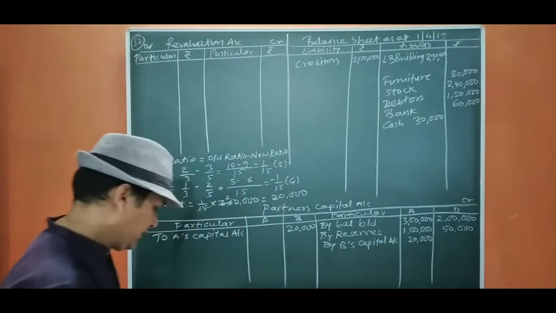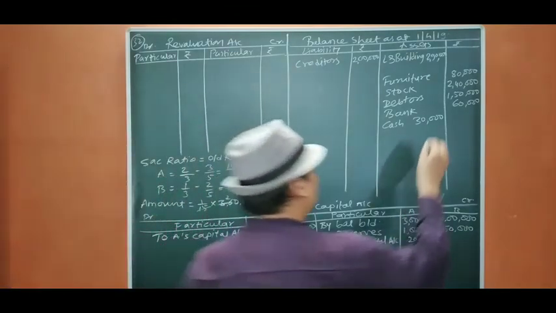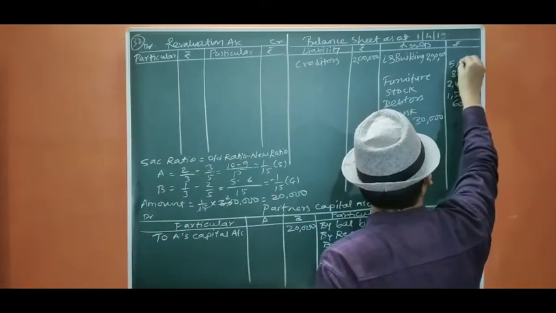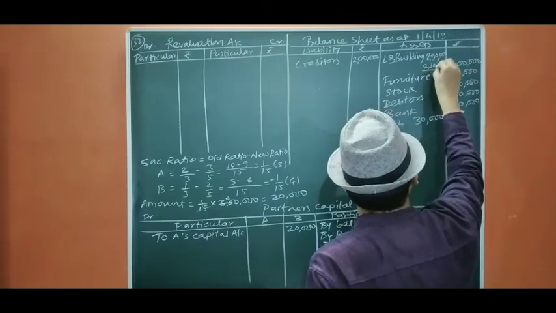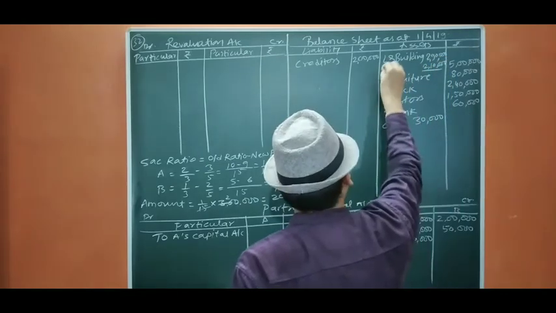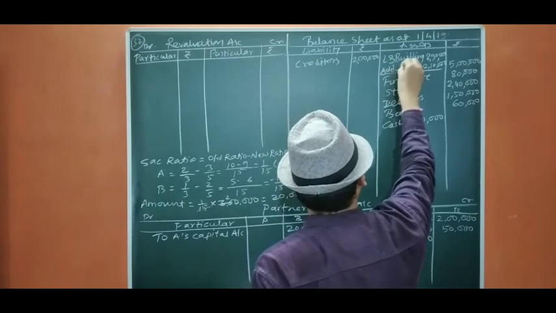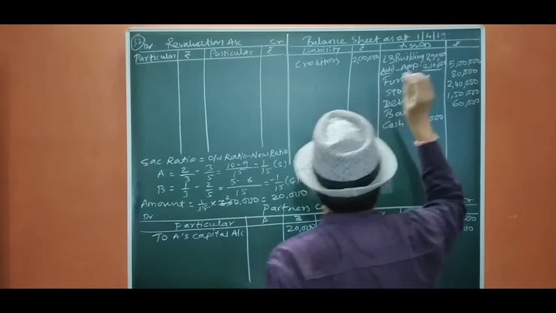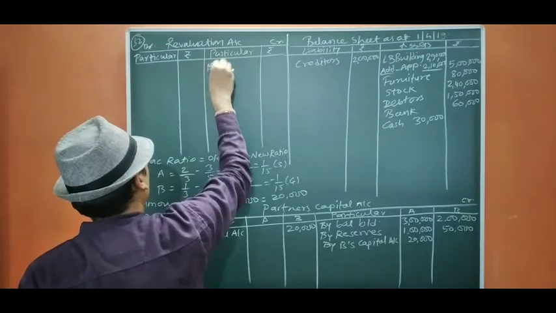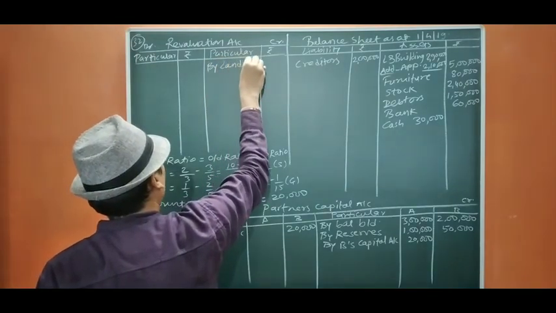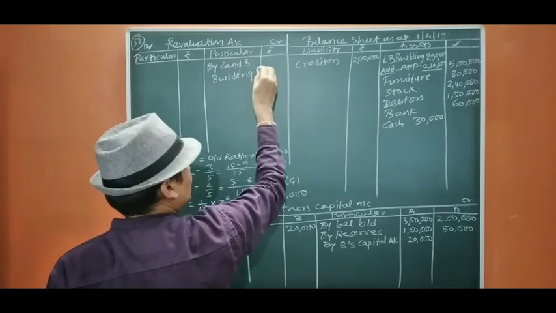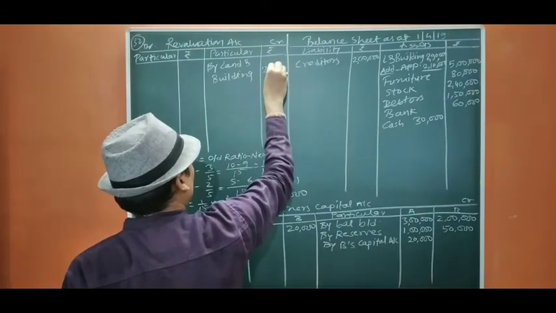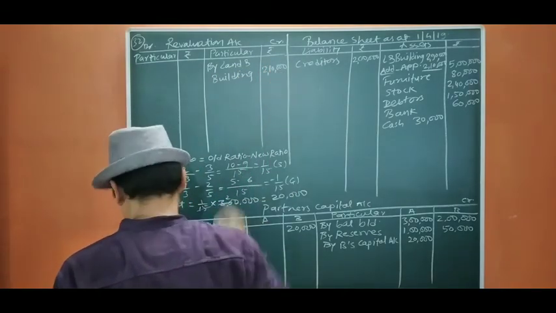Next one is land and building, to be valued at 5 lakh. So land and building will be valued at 5 lakh, so 2 lakh 10,000 is the appreciation. So by land and building, this is 2 lakh 10,000.